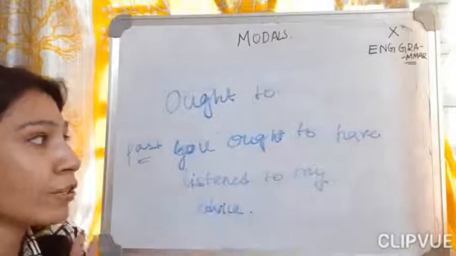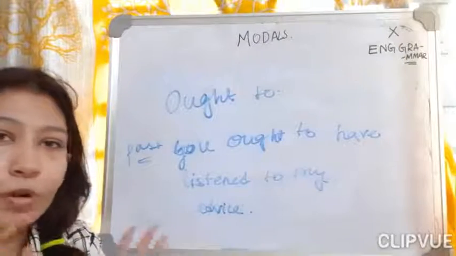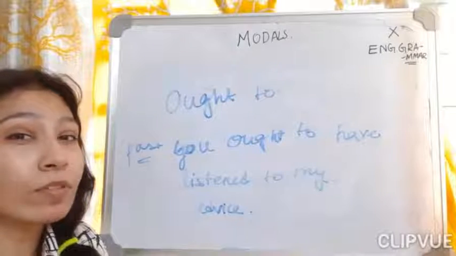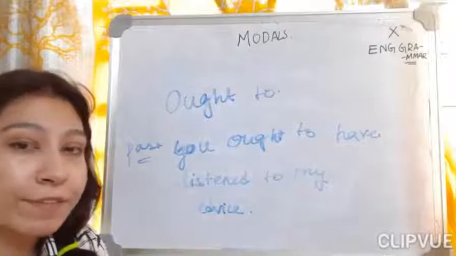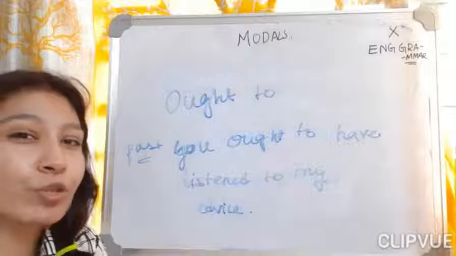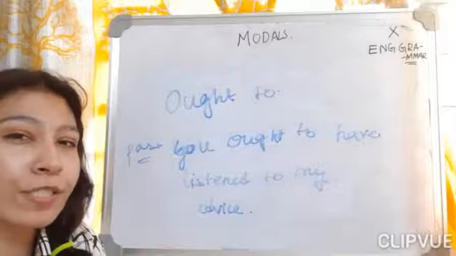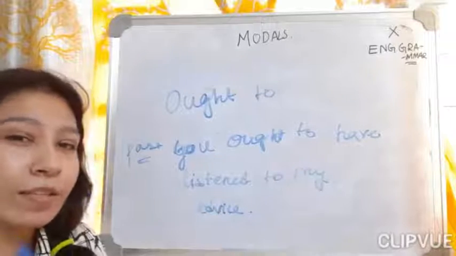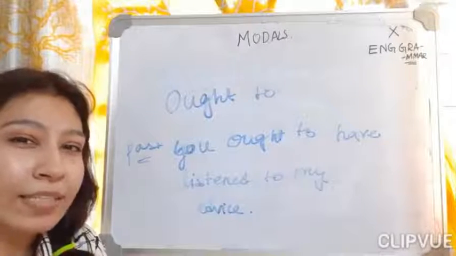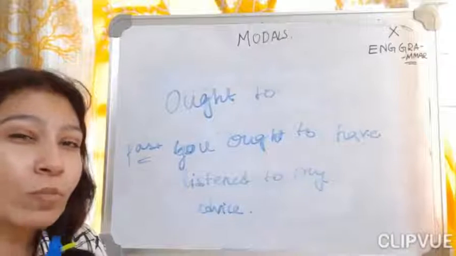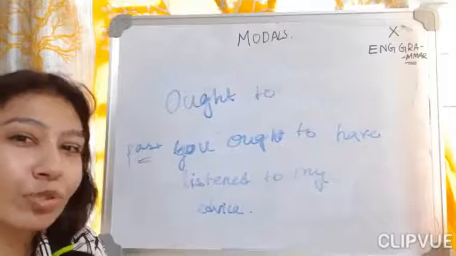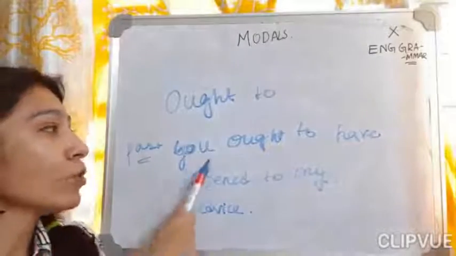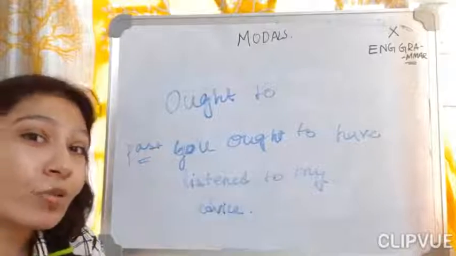That is why I am telling you, suppose in one of your exams you have got very bad marks. So what will I tell you? I will tell you, you ought to have listened to my advice and practiced question answer writing in your literature long answers which were value based. I am giving you this advice continuously, that in literature you practice long answer writing, that too value based, and you people are not doing that in your literature notebook. So when your result goes bad, I will tell you, you ought to have listened to my advice to get good marks.